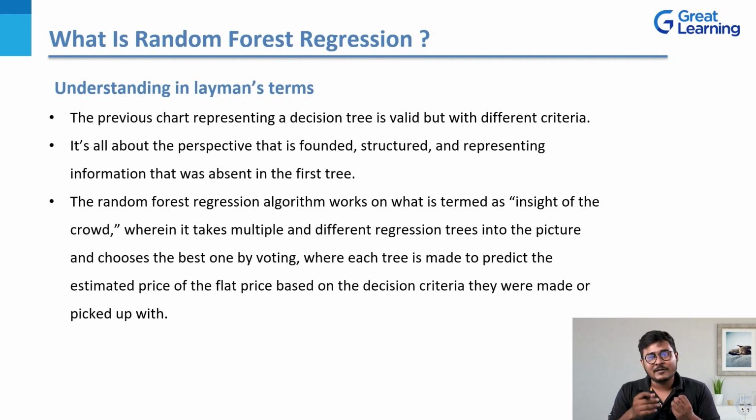So what I'm trying to say here from this statement is that a random forest regression algorithm basically works on majority voting. Let's say the algorithm has taken these multiple decision trees. Now the majority of the people went for a 2 BHK where they are okay with paying a higher price, with amenities in a posh locality. Then the algorithm will show you that 2 BHK as its final class.